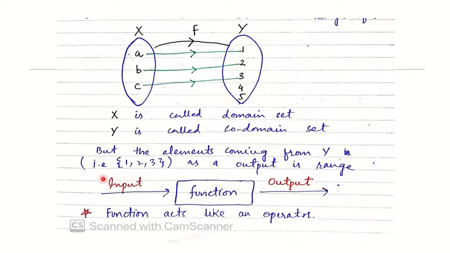Whenever you give some input to a function, it performs some mechanism on it and converts this input into output. So a function acts like an operator.